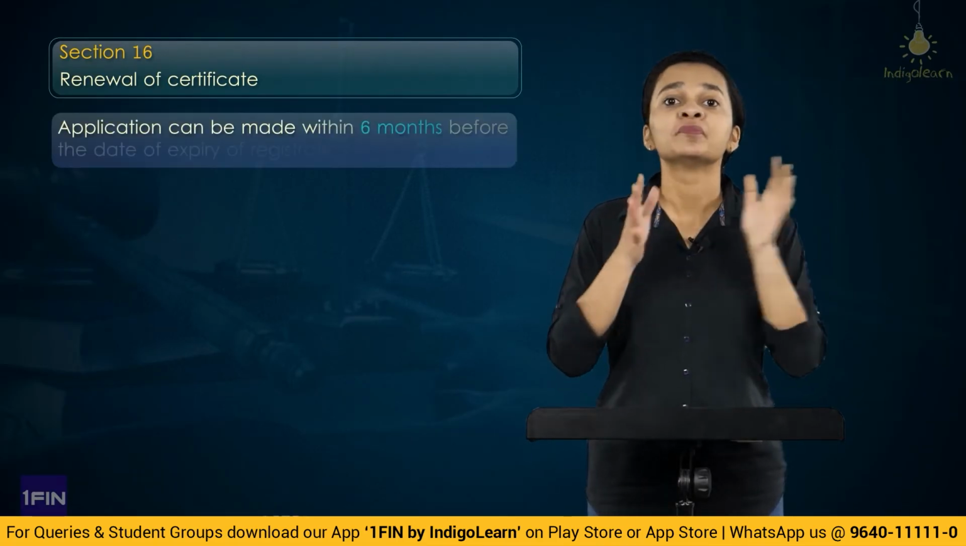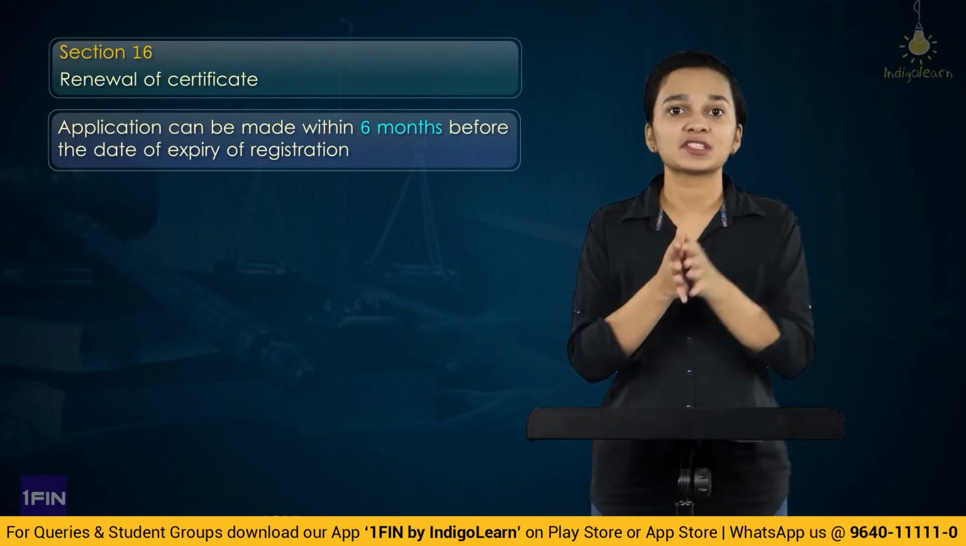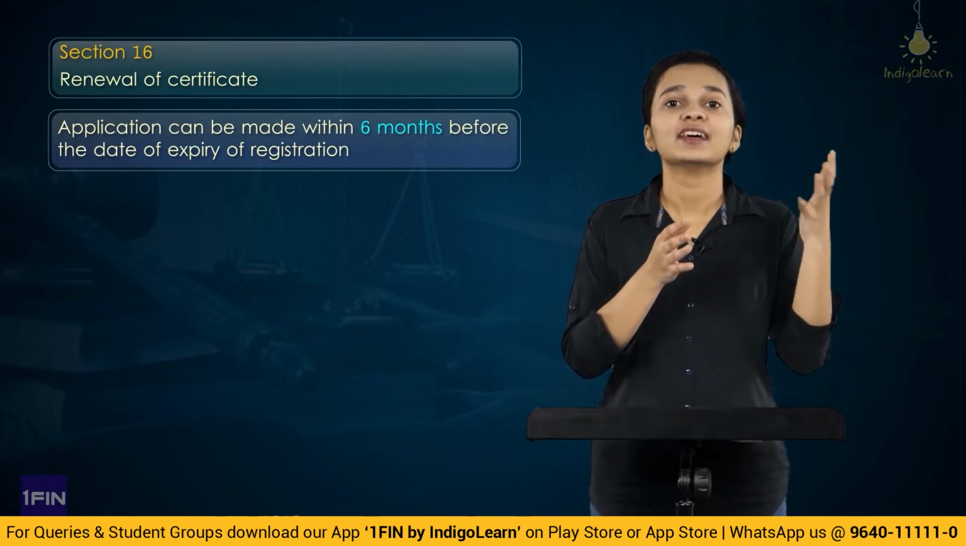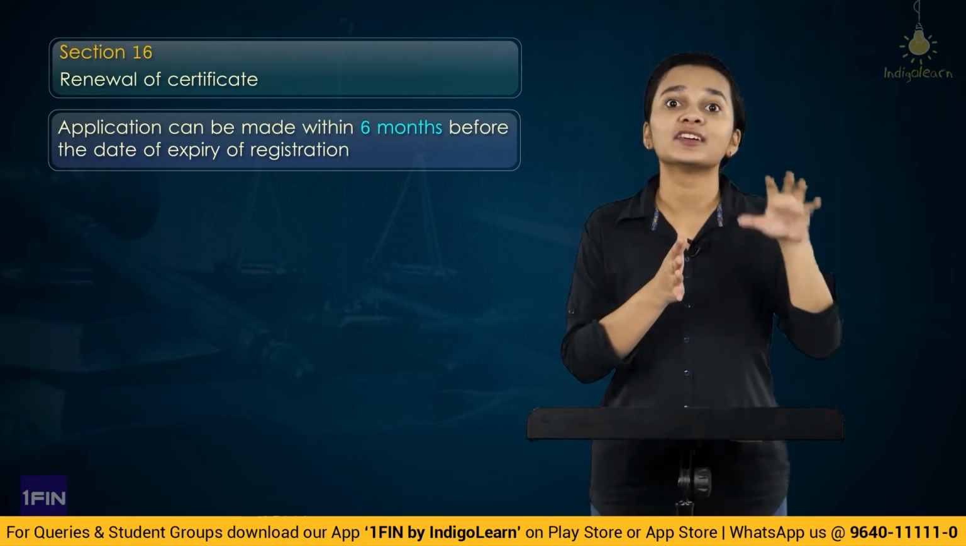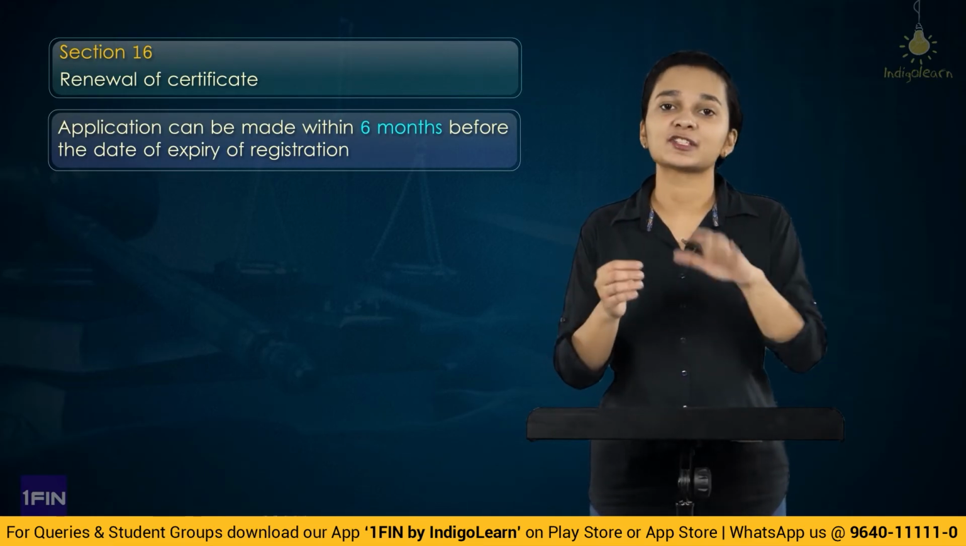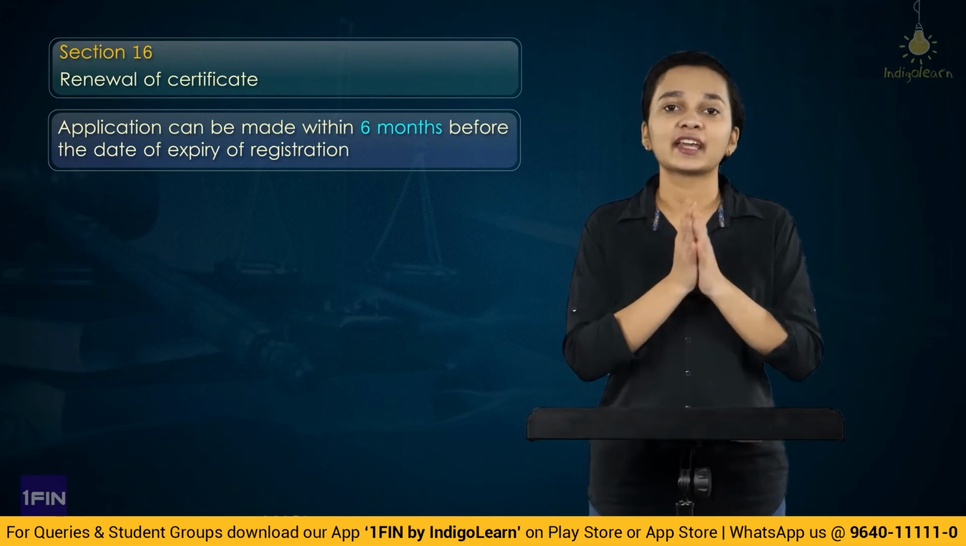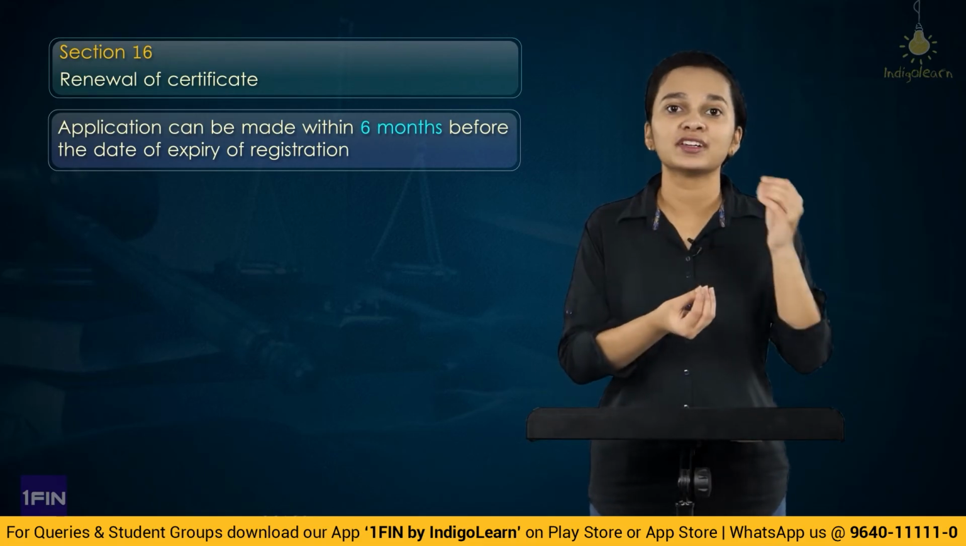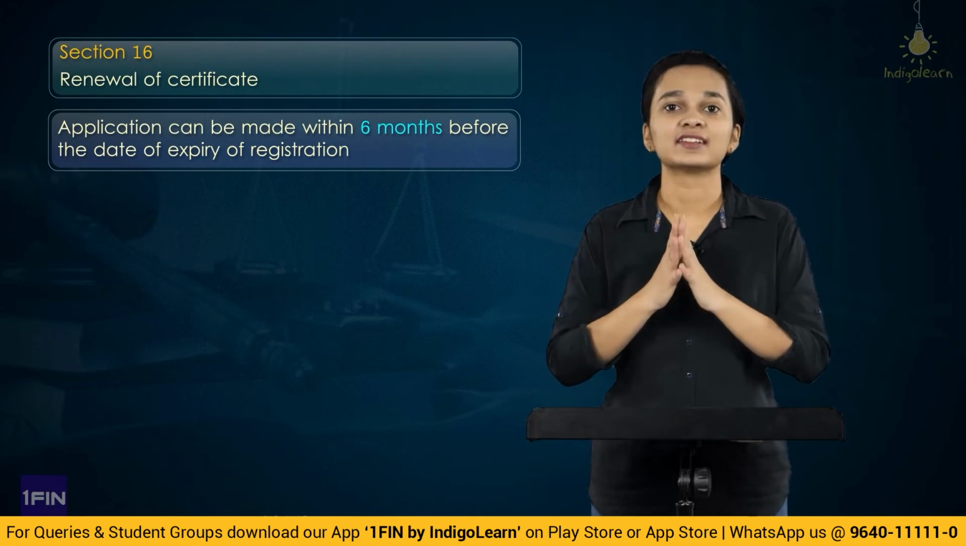So for renewal, the application can be made within 6 months before the date of expiry of the registration certificate. So the registration certificate is valid for 5 years. The application can be made 6 months before the expiry of the registration certificate.